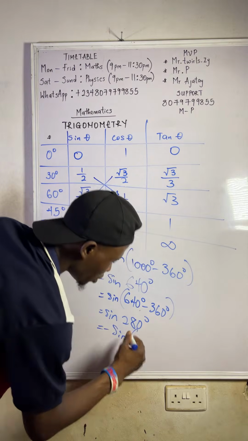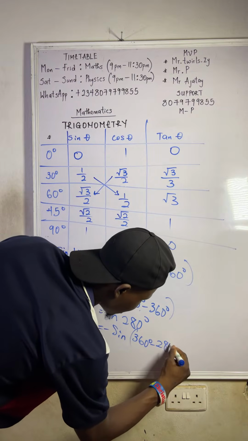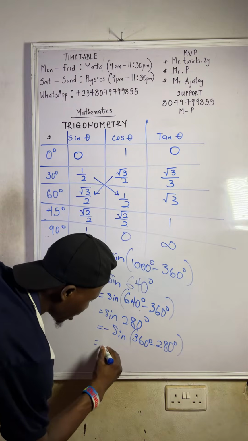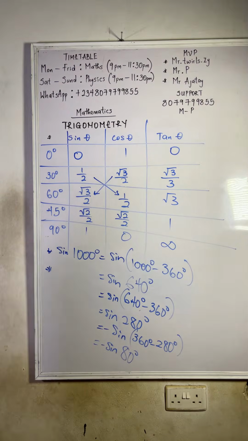So how do you get the angle in the fourth quadrant? You say 360 degrees minus 280 degrees. So what do you have? That will be minus sine 80 degrees, and that's the final answer.